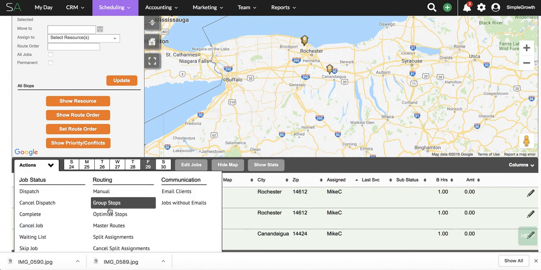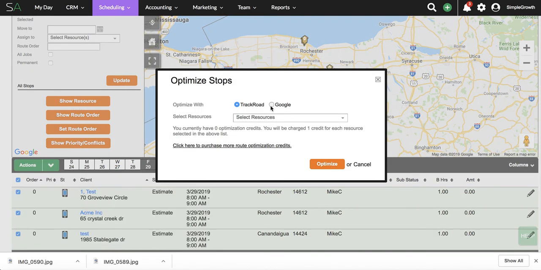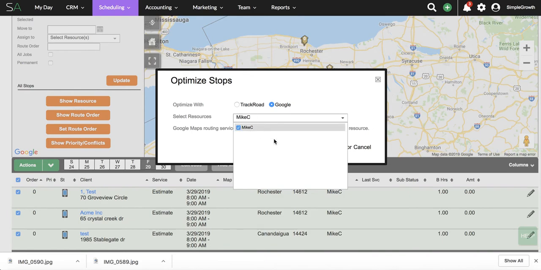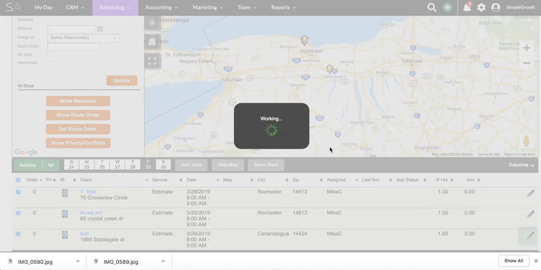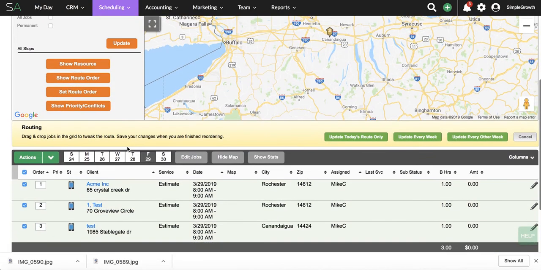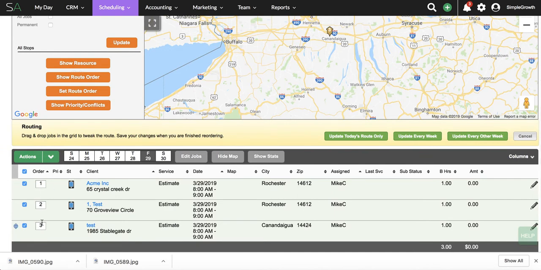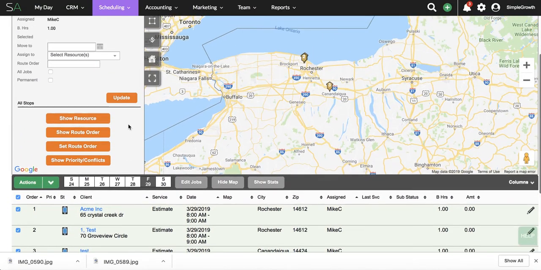So let's go in and optimize those again. It's a test account, so we may not have had any credits left. So let's go in for the free optimization, and there we go. You can see they're ordered in the correct option from my shop or office. We can go in and update today's route only, every week, or every other. Today I'm just going to update today's because these are my estimates for the day.